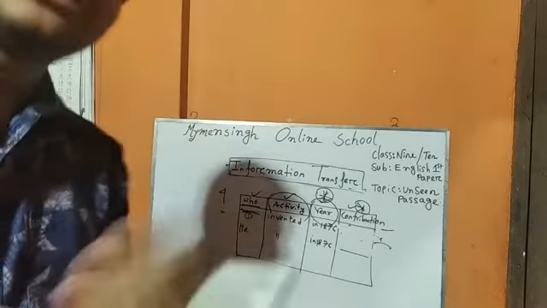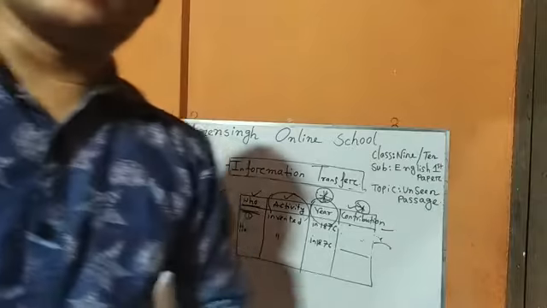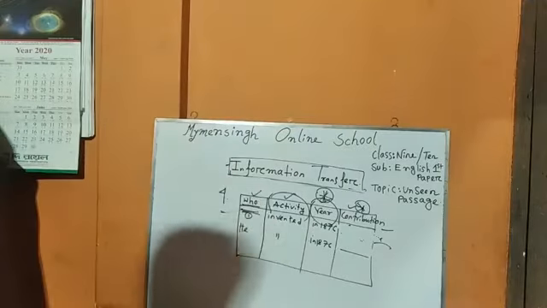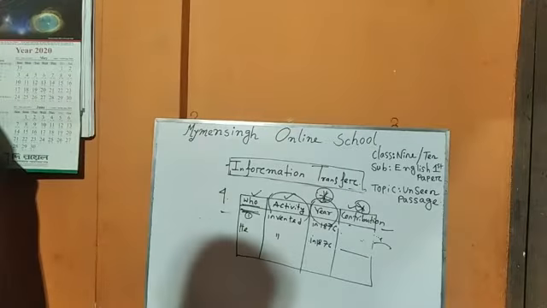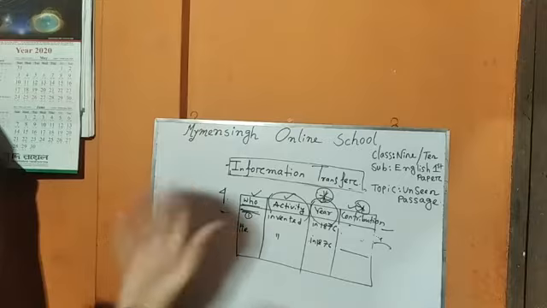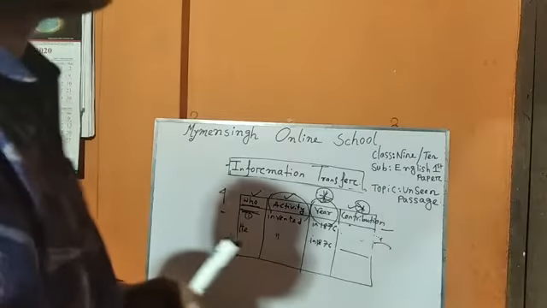I have a question to you. Can you understand me? Do you understand me? Please comment through the comment box. And before going to the passage, I want to say another word.